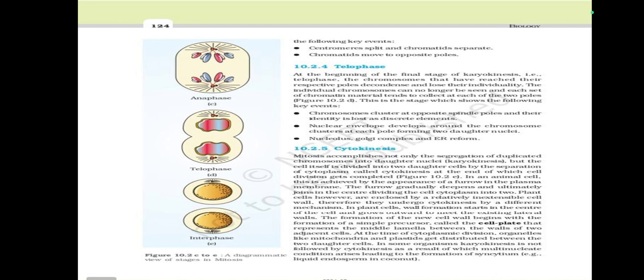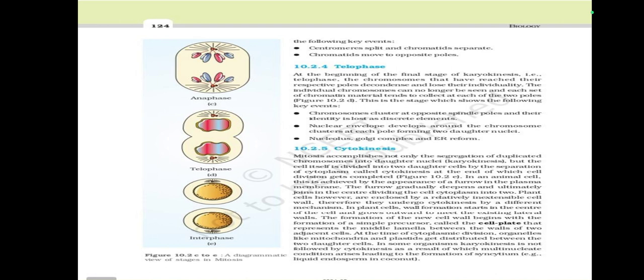Figure 10.2d. This is the stage which shows the following key events: chromosomes cluster at opposite spindle poles, and their identity is lost as discrete elements. Nuclear envelope develops around the chromosome clusters at each pole, forming two daughter nuclei. Nucleolus, Golgi complex, and endoplasmic reticulum form.